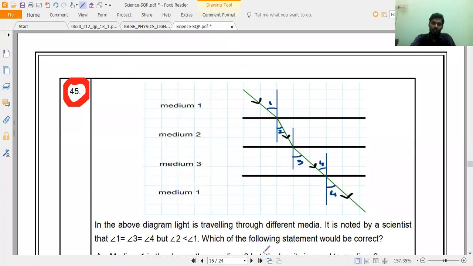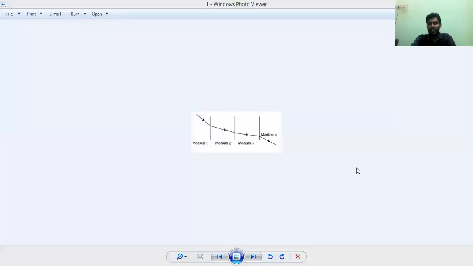The 45th question. Just wait a second, and I will show you that it has been exactly taken from there also, but it is not there in that PDF. But I have found it. I don't want to show that source to you all, maybe some problem occurs, that is the reason I am not saying that location, but I have taken a screenshot of this picture.